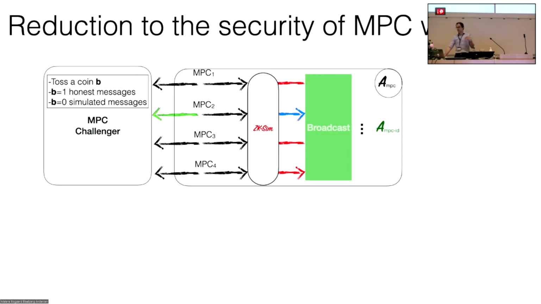Now this zero knowledge simulator starts doing some rewinds. But the problem is that the adversary reacts to this rewind and changes the second message, because he is receiving a new second message for the zero knowledge proof. Given that the adversary is rushing, he will not send the third round of the zero knowledge unless he receives a new accepting message for the MPC. And we cannot rewind the challenger. The reductions should be straight line. We cannot ask the challenger to reply to a new message that is consistent with this new message. And that's where the reduction fails.